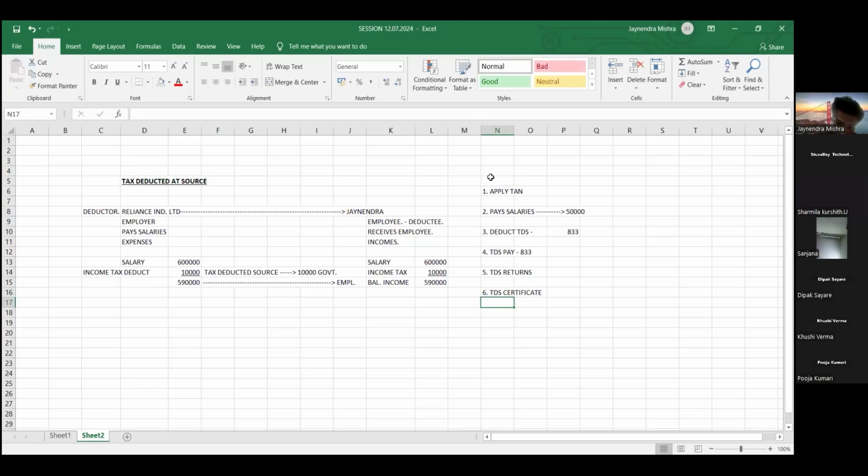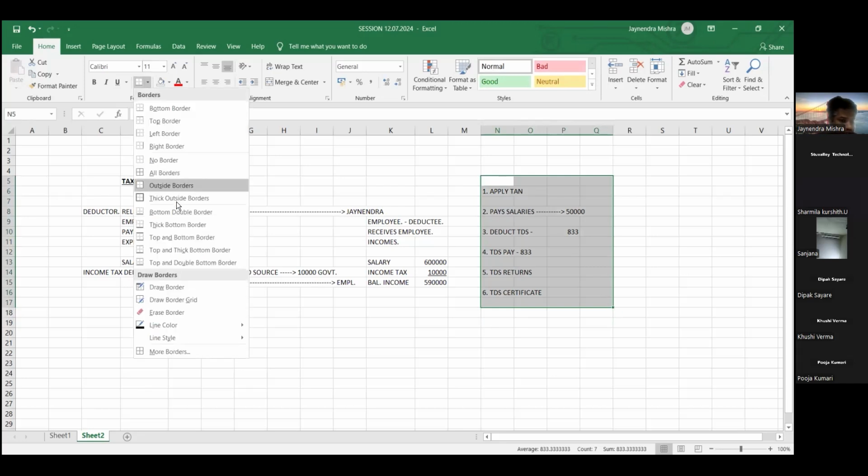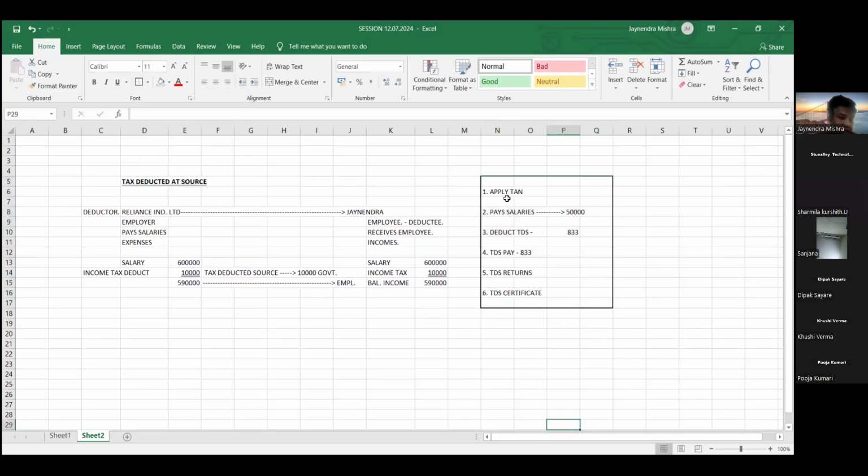So friends, in TDS, these are the compliances to be done. TDS में ये सारे compliance करने हैं और कौन करेगा, friends? ये सारे compliance करने की responsibility किसकी है, friends? All these compliances are to be done by the deductor. The deductor has to apply for a TAN number. TAN is, friends, tax deduction account number.